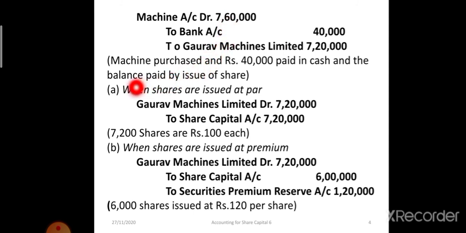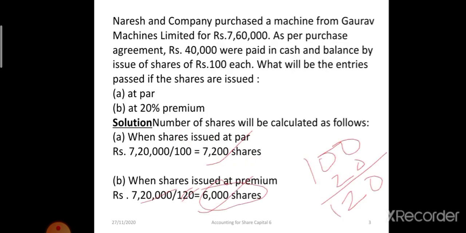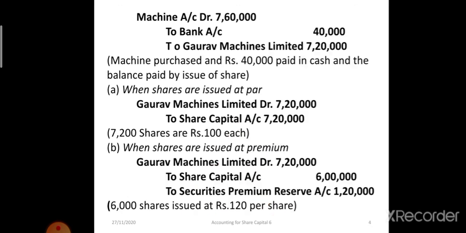Case 1, when the shares are issued at par, Gaurav Machinery Limited debit 7,20,000 to share capital 7,20,000. In narration we will write 7,200 shares of rupees 100 each are issued. Second case, when shares are issued at premium, calculation we have already done in the previous page, you see the B part. 6,000 shares.